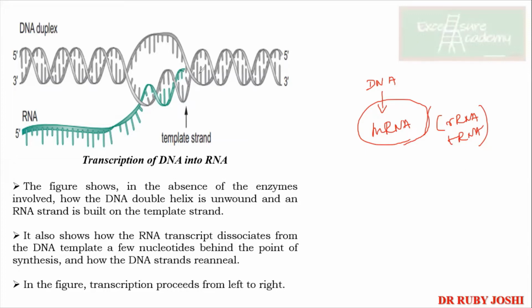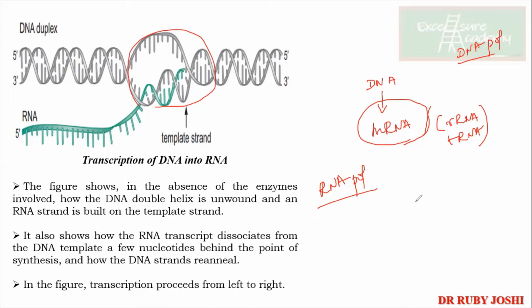It's very simple. You can see that again there is a bubble formation. What does it mean? Again there was the breaking of the hydrogen bonds and helicase activity, and then the RNA polymerase. In replication you had DNA pol, and in transcription you have RNA pol.